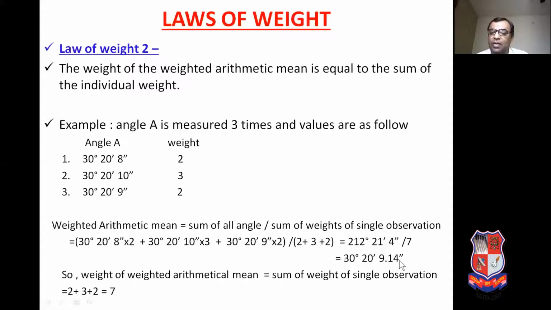So what is the weight of this weighted arithmetical mean? So that is equal to sum of the individual weight of the observations. That means observation 1 is having the weight 2, observation 2 is having the weight 3, and observation 3 is having the weight 2. So 2 plus 3 plus 2, that is equal to 7. So 7 is the weight of this weighted arithmetical mean of your observations.